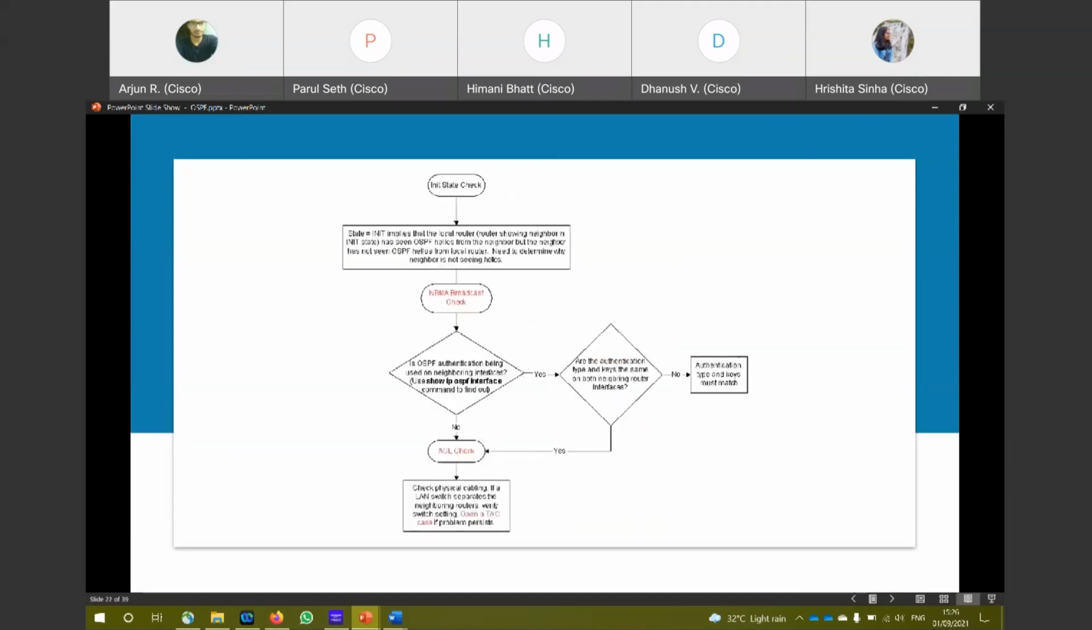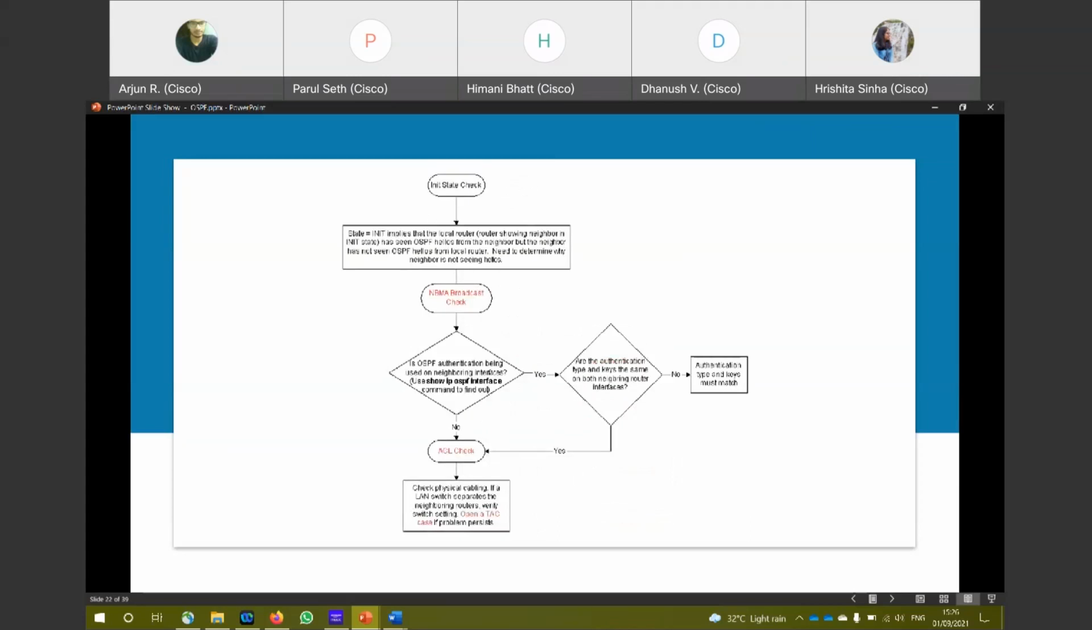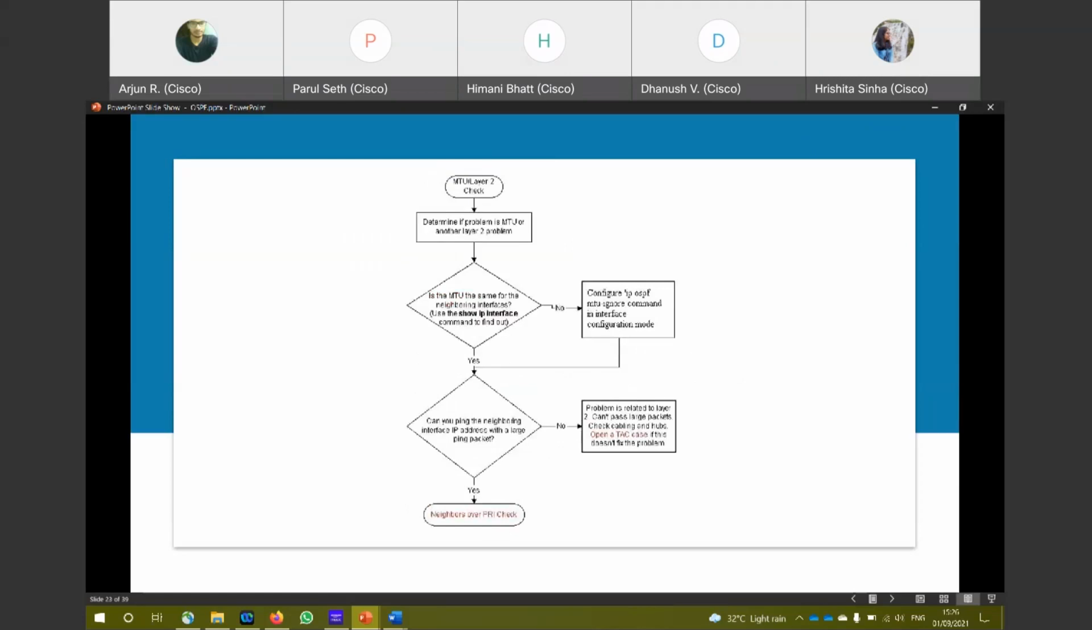So for every flap there are various checks, like full adjacency check and what else should be done for this. NBMA are completely different kinds of devices that we are not going to explore for now.